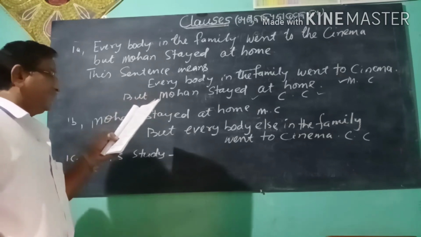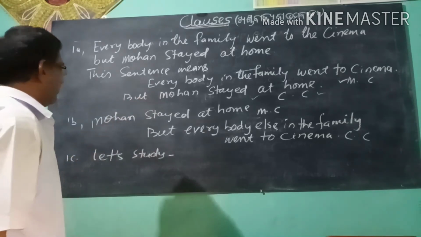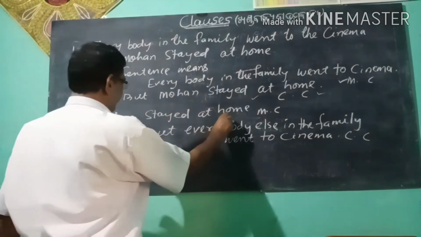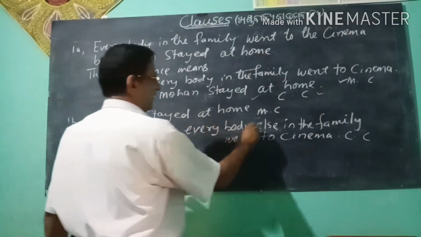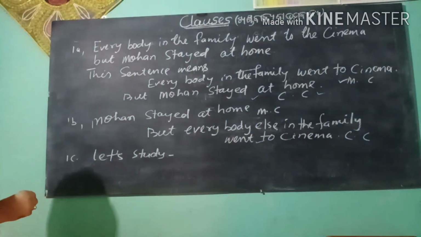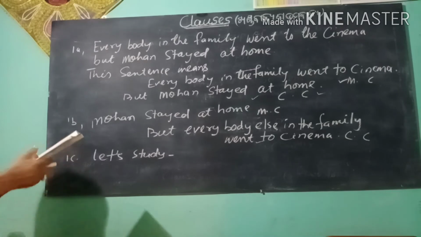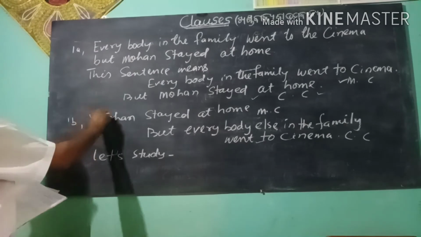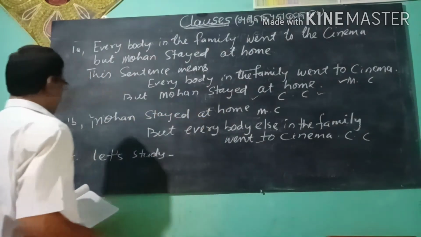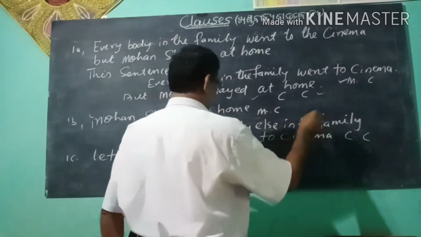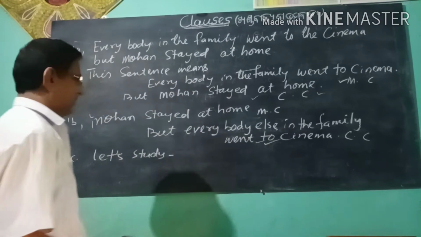Now you see the same sentence written in another way. 1b, Mohan stayed at home, but everybody else in the family went to the cinema. Here you see the main clause is Mohan stayed at home, and the coordinate clause is but everybody else in the family went to the cinema.